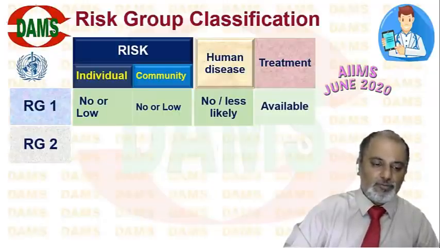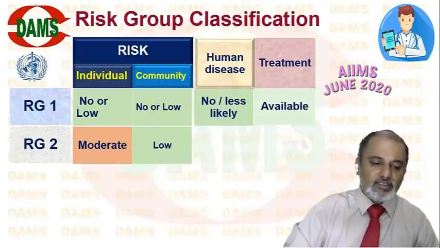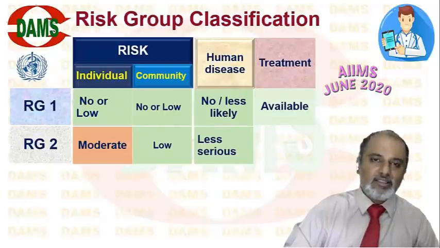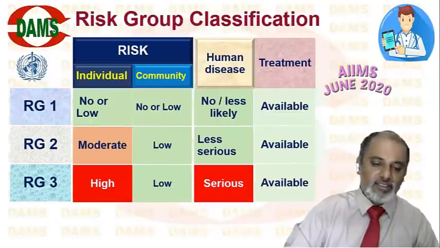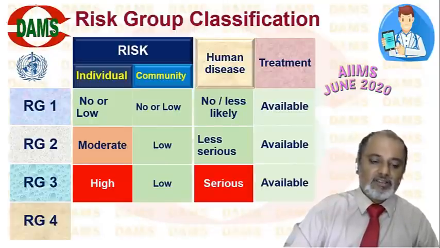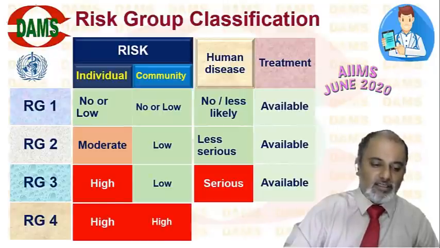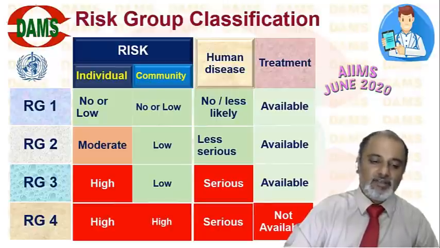In case of risk group 2, there is moderate risk for the individual, low risk for the community, human disease is less serious, and treatment is available. Risk group 3: high individual risk and low community risk, serious human disease, treatment available. Risk group 4: high individual and community risk, very serious disease, and no treatment available. So these are all the risk groups. They classify the organism based on risk assessment, grouping it into a particular risk group.